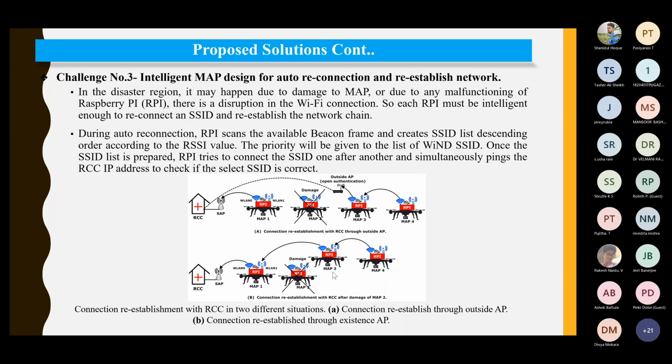So first, this MAP3 will search for the same SSID because it is in the same network. So if it gets any SSID beacon from this network, it will select this instead of others. Once it gets the ID of the previous network, it will try to connect itself first with this network, and subsequently all other nodes will be updated and reoriented accordingly.